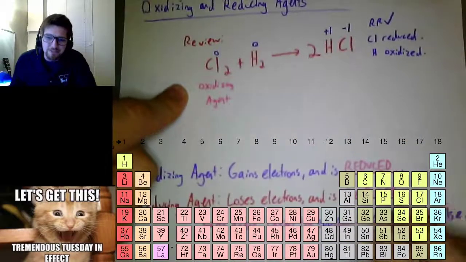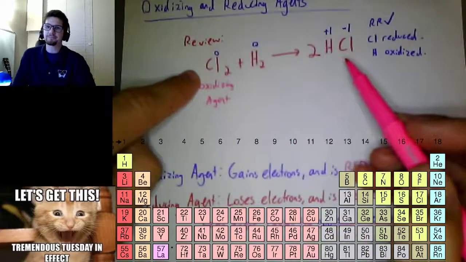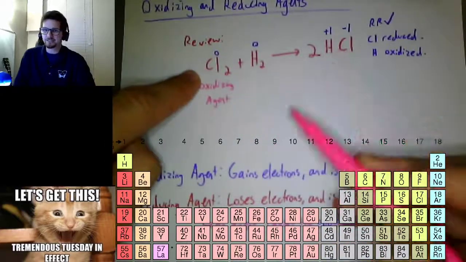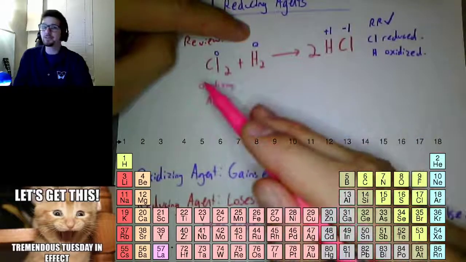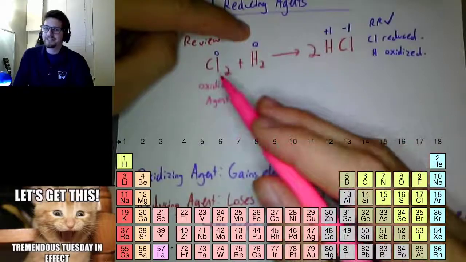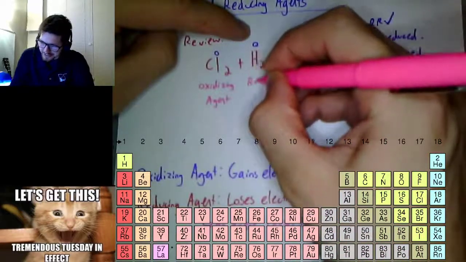That's hard to read, I'm sorry. This is oxidizing agent. If chlorine's reducing, that means it's helping hydrogen get more positive. And guess what? Hydrogen is getting more positive, which means it's helping chlorine get more negative. And so if it's helping chlorine get more negative, that means that it's the reducing agent.